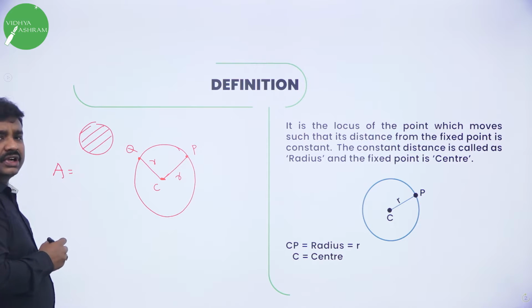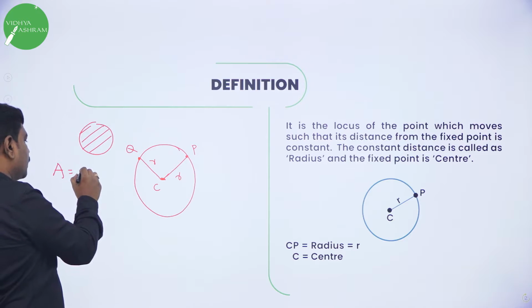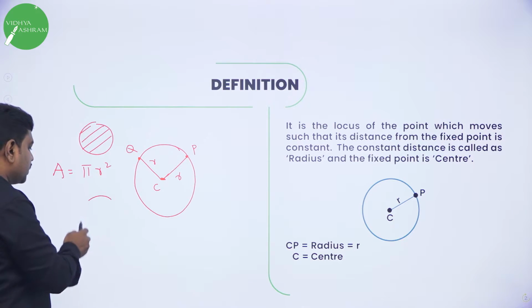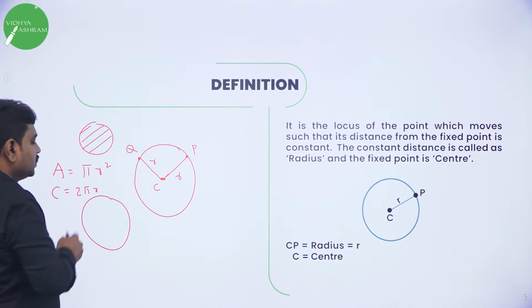This is the area of the circle, meaning inside. What is the area of the circle? The area covered by the circle is pi r square. Circumference means what? Perimeter. This is the circumference. Circumference is 2 pi r. Area of circle is pi r square.